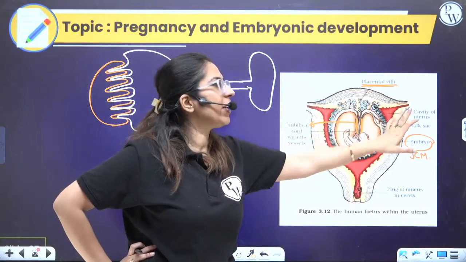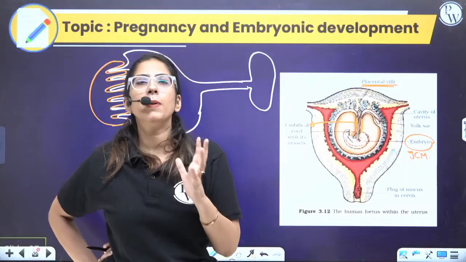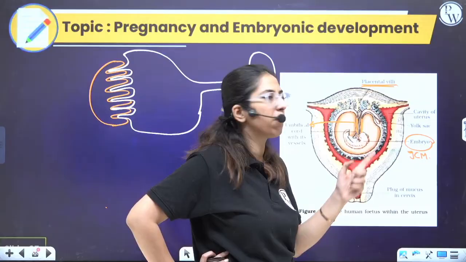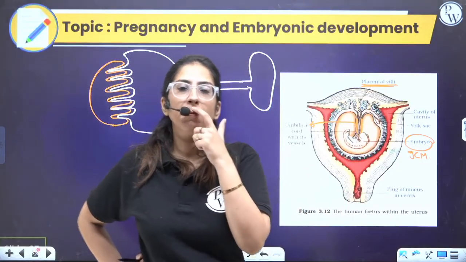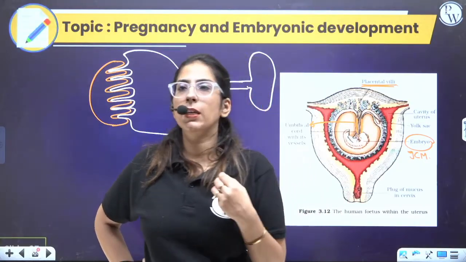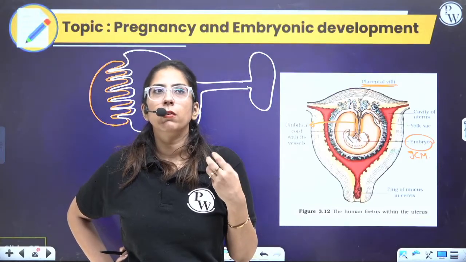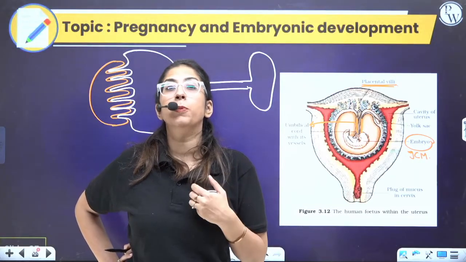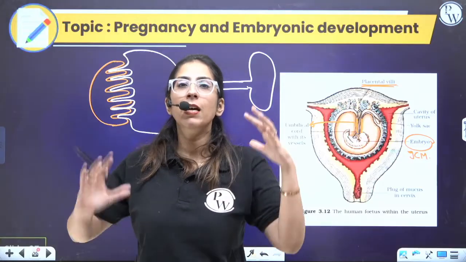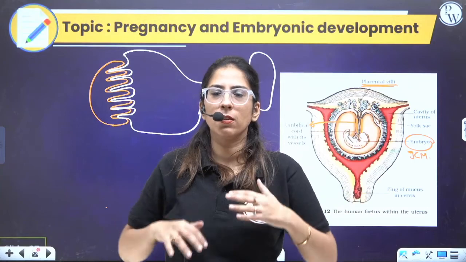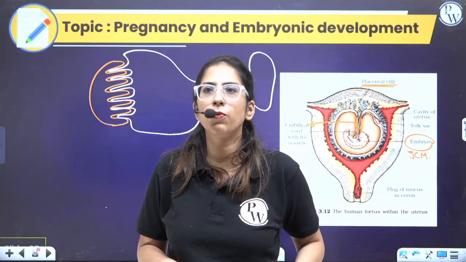So there is a cavity of the uterus also. You know, the baby, this is a baby, right? Here, the amniotic fluid will be present. Many times at the time of delivery, we say the water bag is burst. So what is that water bag? That's a fluid containing bag where the baby is floating. Clear? Where the baby is floating.